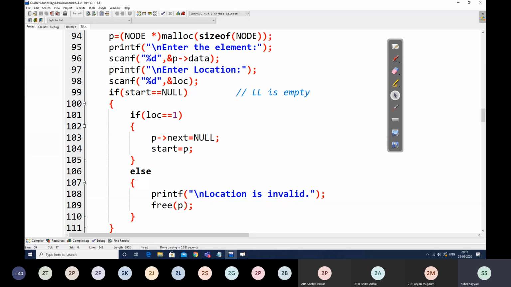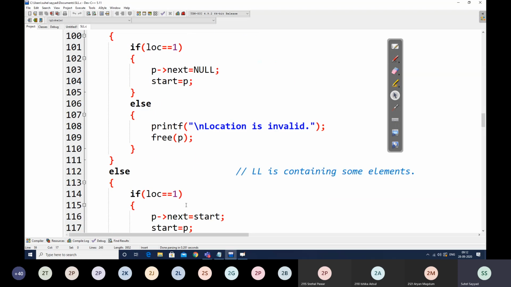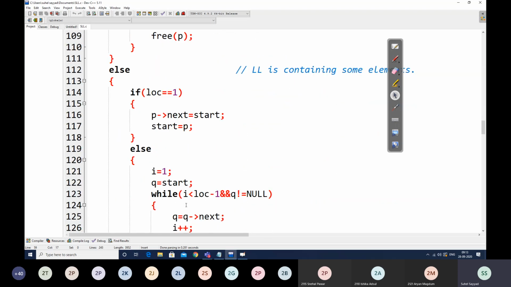If your linked list is empty and the location is 1, this will be the same as create at start when our linked list is empty. So the logic remains the same. And if the linked list is not empty, if it is containing some elements, then again we write two logics: one if the location is 1, and another if the location is 2 or something else. Now if the location is 1 with the linked list containing some elements, again this logic is like create at start with the linked list containing some elements. That is, p's next is start and start is p.